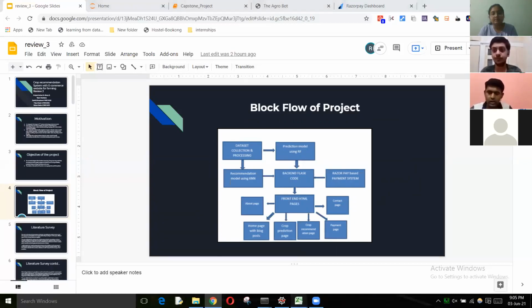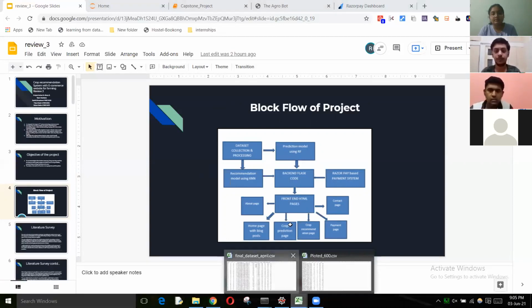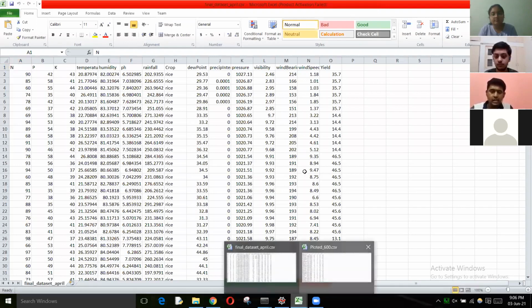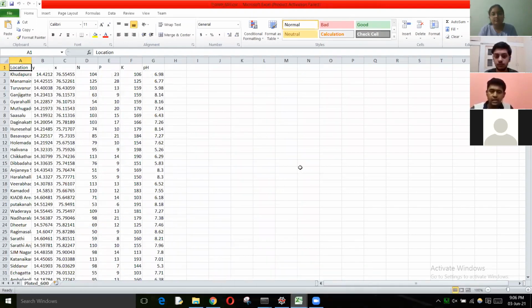Okay, so talking about the dataset, we have two datasets with us. One is the soil chemistry dataset, and the other is the location-based dataset. Talking in detail about the soil chemistry dataset, we have 2200 rows and 15 columns. In our machine learning prediction and recommendation system, we will be using 7 columns out of this, which we have found out using the heat map concept. Those 7 columns are independent and have a high impact on the crop recommendation output. The second dataset is the location-based dataset, where we have 576 cities. For each city, we have a latitude and longitude and its corresponding crop attributes. Now, Rohan will tell about the machine learning model.